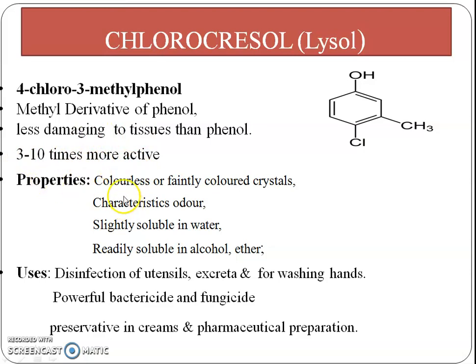Properties: it is colorless or faintly colored crystal which has a characteristic odor. It is slightly soluble in water and readily soluble in alcohol and ether. Uses: it is used for disinfection of utensils, excreta and for washing hands. It is a powerful bactericide and fungicide, and it is used as a preservative in creams and pharmaceutical preparations.